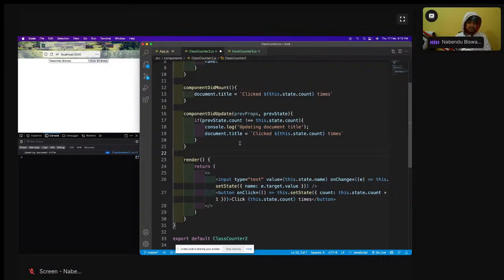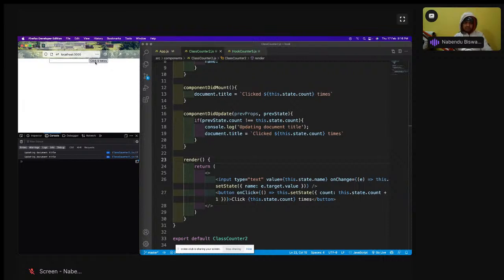So what does that mean? See, I'm going to click it again. So when I change this state, see, it is becoming 2. There is something known as the previous state. Previous state right now is 0 and the current state is 1. So previous state dot count, which is 0, is not equal to 1. So that's why this will run.